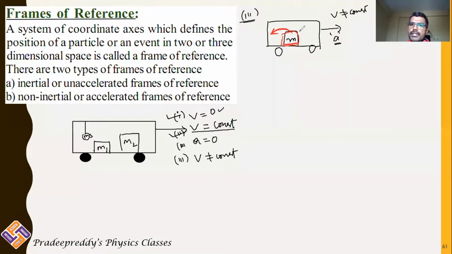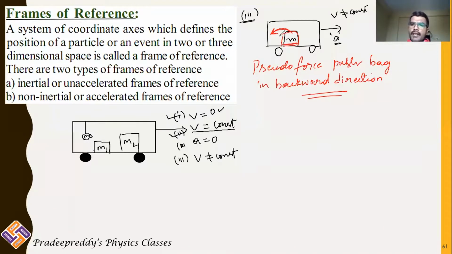Who is pushing this bag in the backward direction? There must be some force, right? And that force is called pseudo force. It pushes the bag in the backward direction. And this happens only if the vehicle is moving with acceleration A. In the first case, that does not happen. In the second case also, that does not happen. In the third case, if the bus is moving with an acceleration, then only it happens.